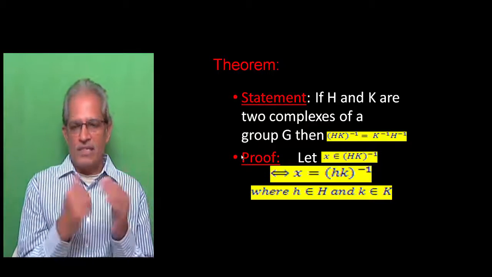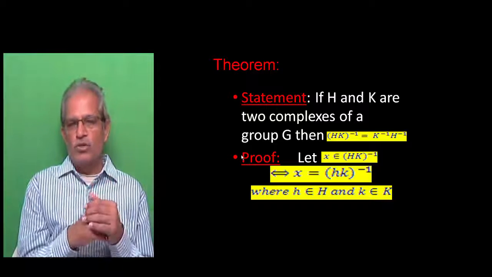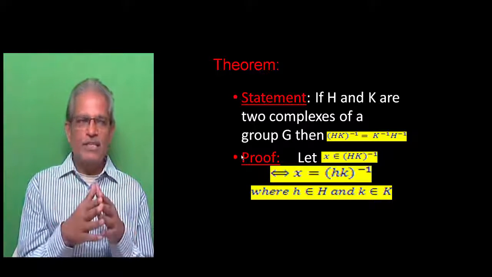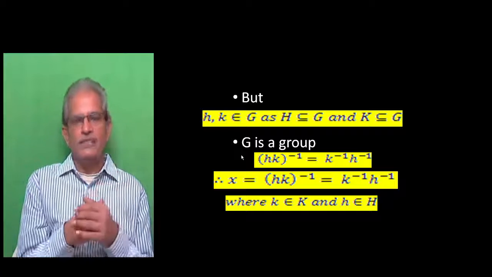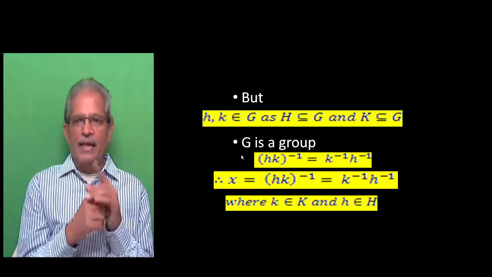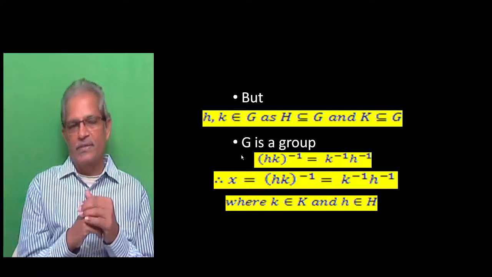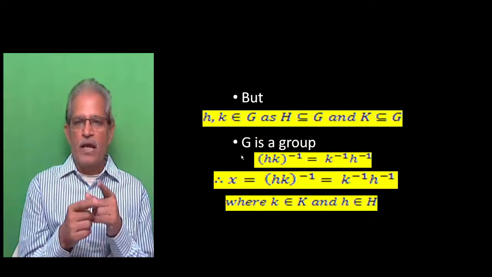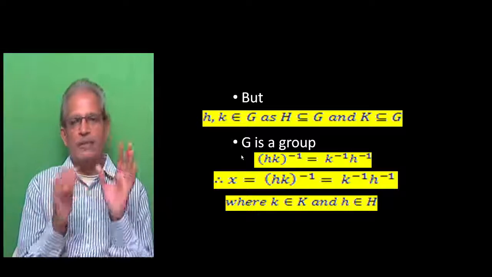So x belongs to (HK) whole inverse, which implies and is implied by x equal to (hk) whole inverse, where small h belongs to capital H and small k belongs to capital K. But small h, small k belong to capital G, as capital H is a subset of capital G and capital K is also a subset of capital G. Small h is an element of capital H, but capital H is a subset of G. Small k is an element of capital K, and capital K is a subset of capital G. So finally, we can conclude that small h, small k belong to capital G.